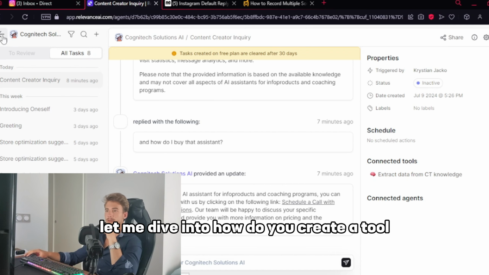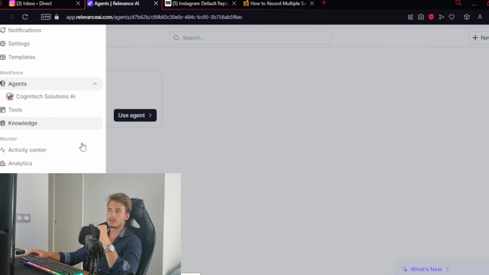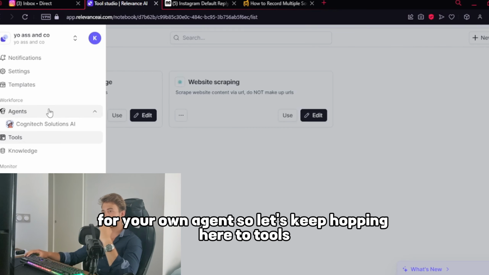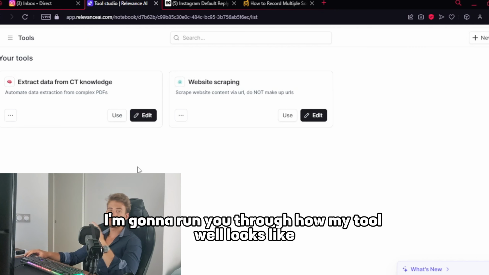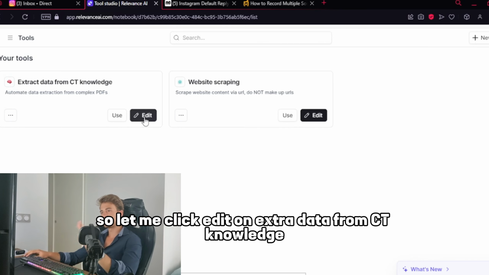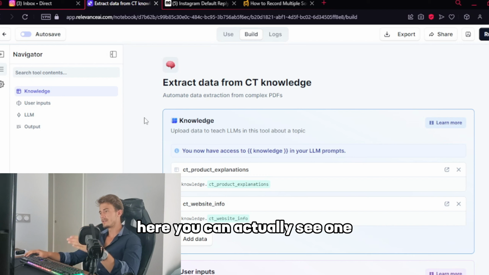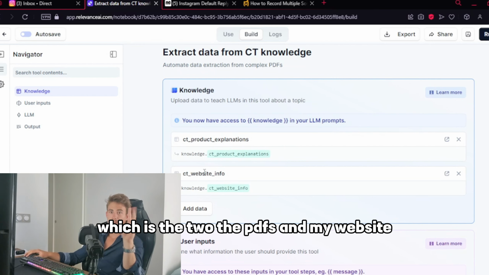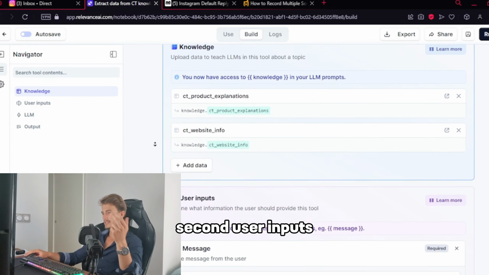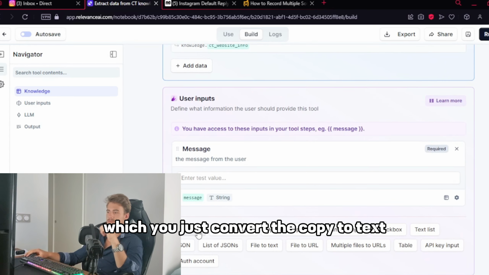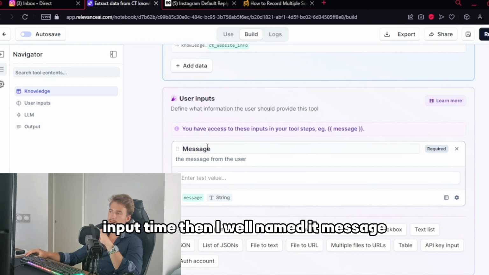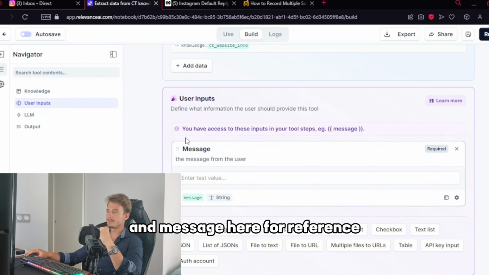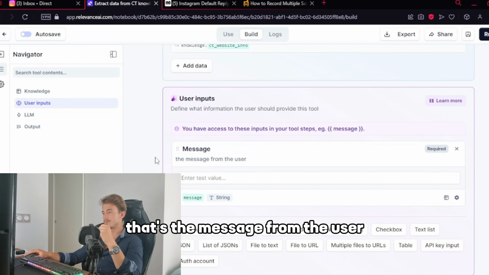Now, let me dive into how you create a tool for your own agent. Let's open tools here. I'm going to run you through how my tool looks. Let me click edit on Extract Data from CT Knowledge. Here you can see the knowledge it's using, which is CT product explanations and CT website info, which are the two PDFs and my website. Second, user inputs, which you just configure to text input. I named it message, and message here is for reference. That's the message from the user.